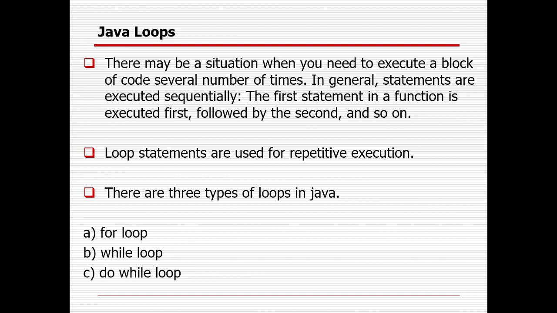So the for loop is used when your number of iterations is fixed. You know the minimum criteria, the maximum criteria and the increment, so you will go for the for loop. If the number of iterations is not fixed, you can go with the while or do while loop. You choose the while loop when you want to check the condition first before executing the loop. But with the do while loop, you want to execute your loop one time, whether the condition is matching or not, then you can go with the do while loop.